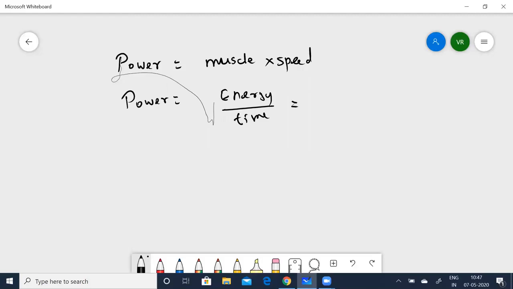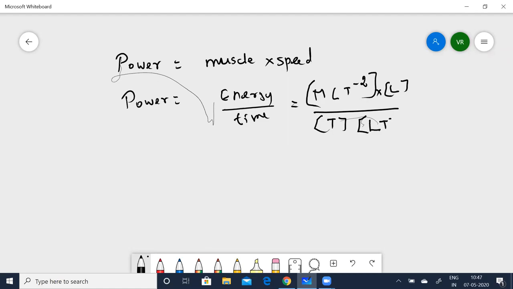So finally, when I substitute, force is MLT to the power of minus 2, into displacement, which is L, divided by time, which is T. That will now give you ML squared T to the power of minus 3.